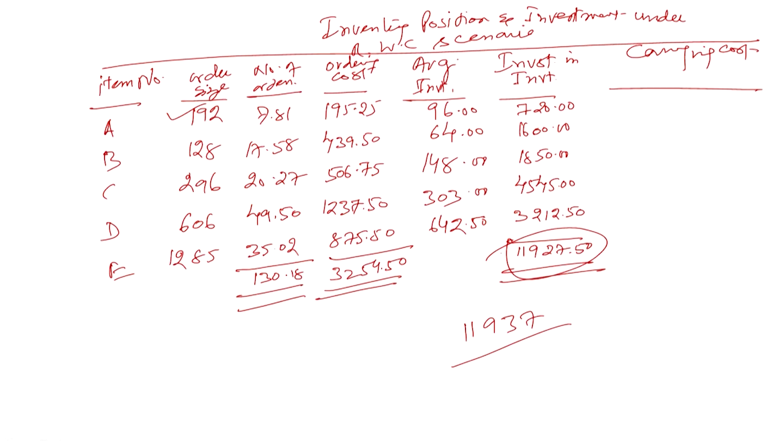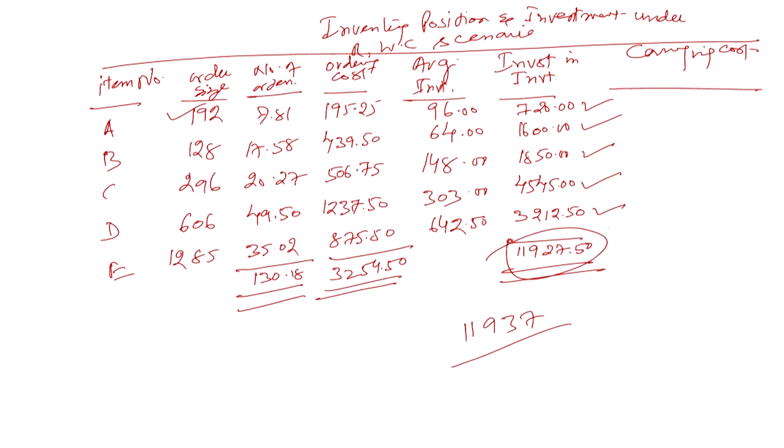So the new investment available to us, the new funds available from the bank, we are apportioning this way. Earlier the investment in the inventory was 840, now it is 720; earlier 1875, now 1600; earlier 2162, now 1850; earlier 5310, now 4545; and earlier 3750, now 3212.5.